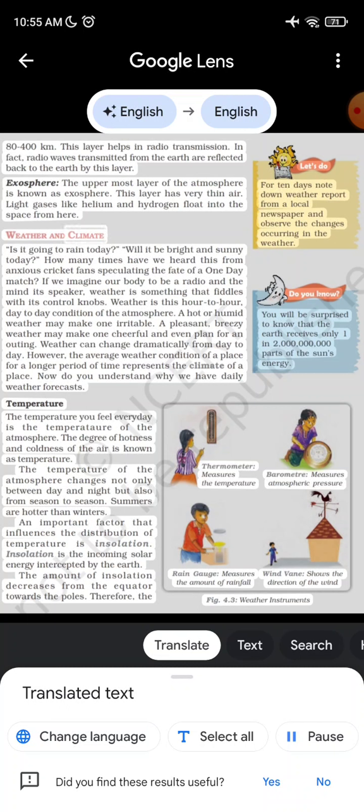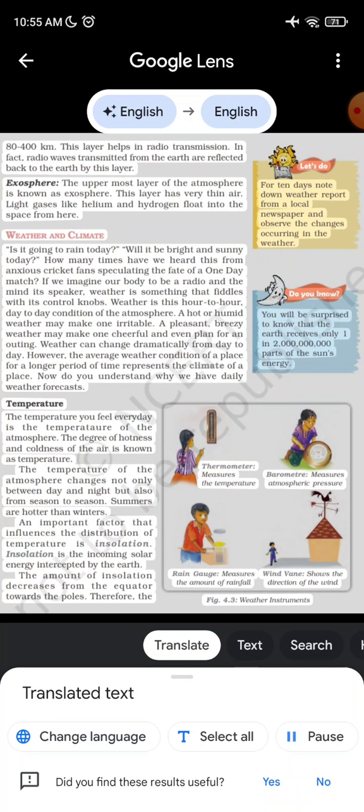Weather and climate. Is it going to rain today? Will it be bright and sunny today? How many times have we heard this from anxious cricket fans speculating the fate of a one-day match? If we imagine our body to be a radio and the mind its speaker, weather is something that fiddles with its control knobs. Weather is this hour-to-hour, day-to-day condition of the atmosphere.